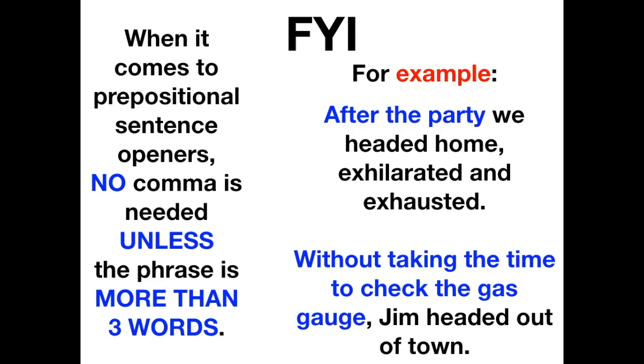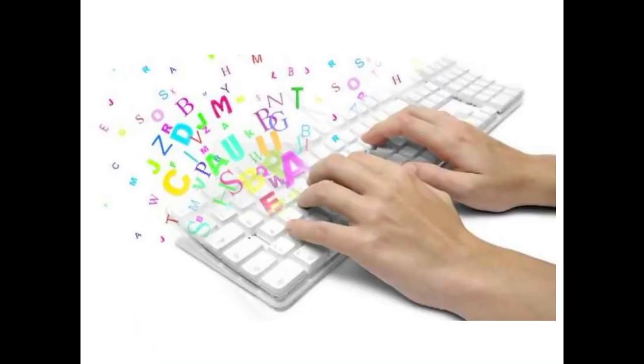So we have 3 ways to remember how to use the comma. If it has 3 words or less, no comma, unless it is a preposition with a gerund, right? And then the third thing is if it's more than 3 words, absolutely, put a comma before you continue with your sentence. Okay, that was a short one.